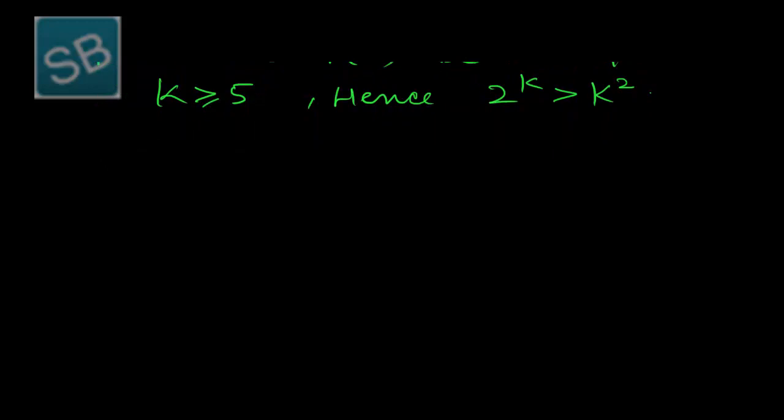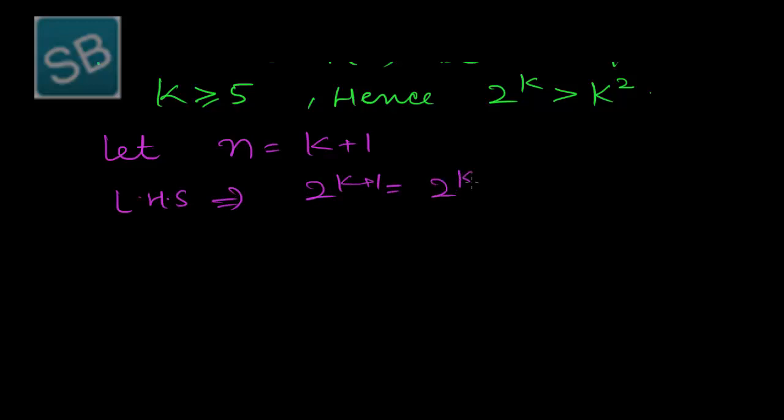So let n be equal to k plus 1. We take the left hand side, that is 2 raised to power k plus 1, that is 2 raised to power k into 2. As 2 raised to power k is greater than k square, it becomes 2 into k square. That is, 2 raised to power k plus 1 is greater than 2 into k square.